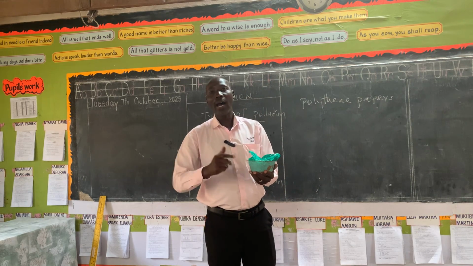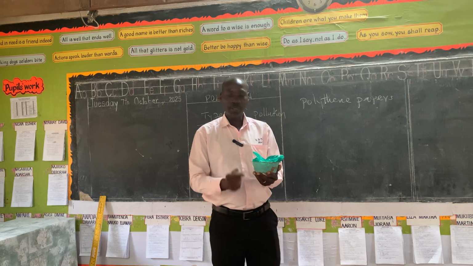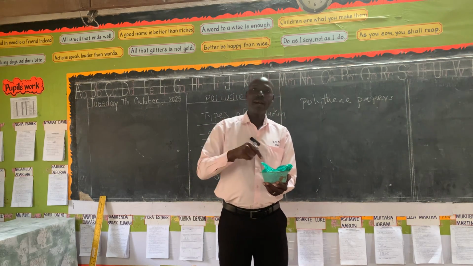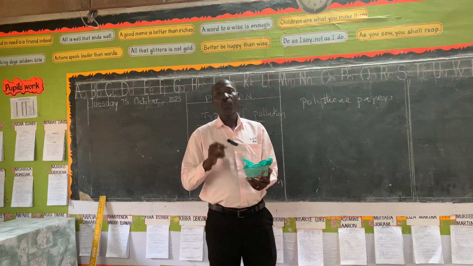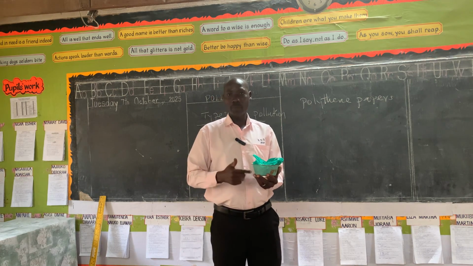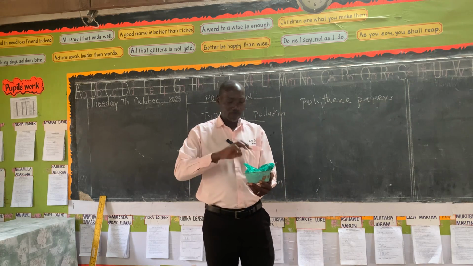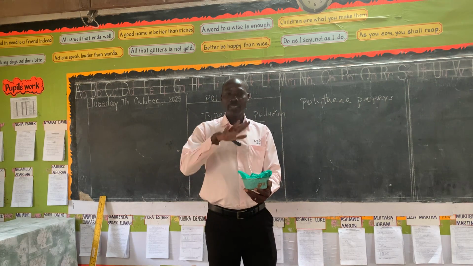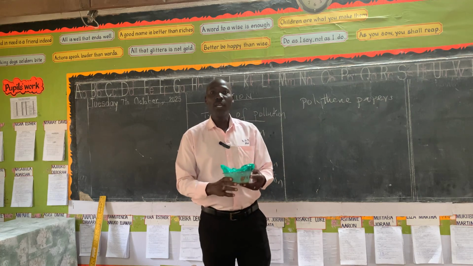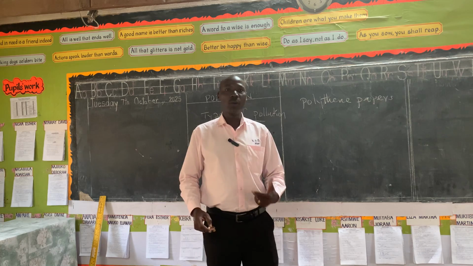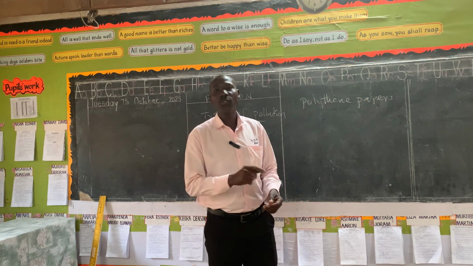Hence, this soil has lost its fertility, because the soil needs water as a component, and the soil also needs air as a component, which helps the other components in the soil. Like I said, the living organisms need the air. So if this polythene paper blocks the supply of air to the soil, then this soil will not be good. So we say this soil has lost its fertility. So that leads to soil exhaustion.